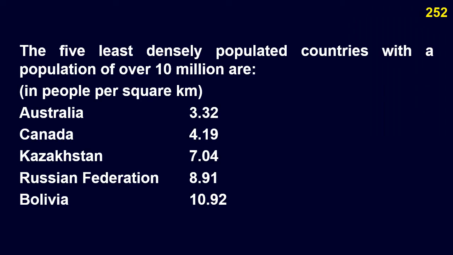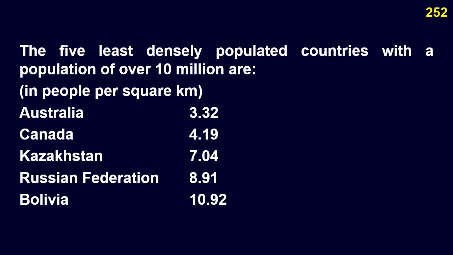The 5 least densely populated countries with a population of over 10 million are Australia with 3.32 people per square kilometers, Canada with 4.19 per square kilometers, Kazakhstan with 7.04, the Russian Federation with 8.91, and Bolivia with 10.92 per square kilometers.